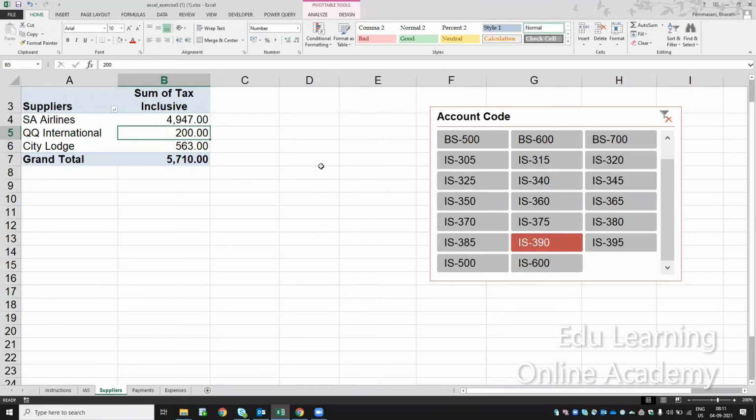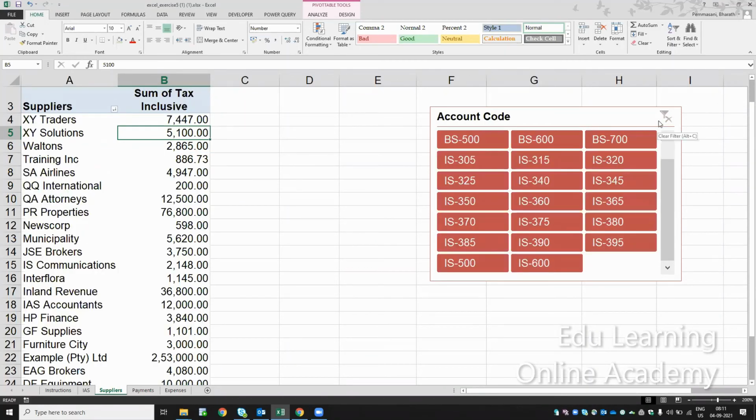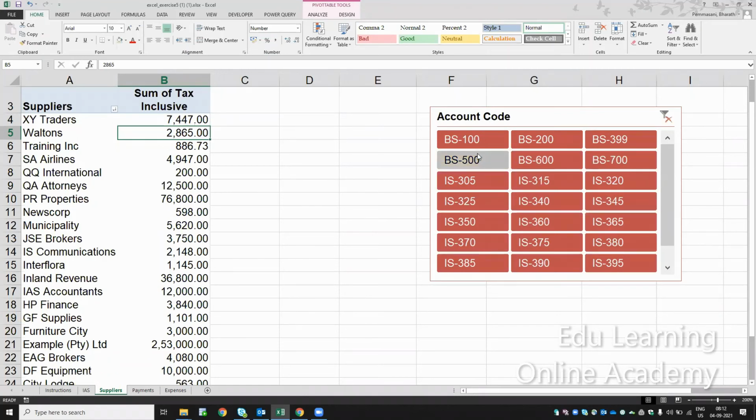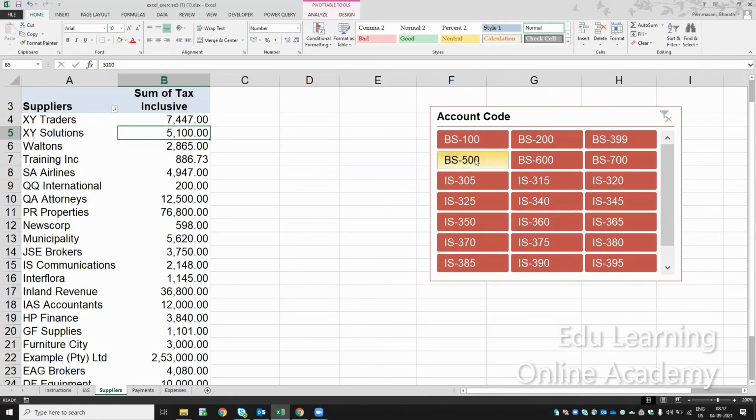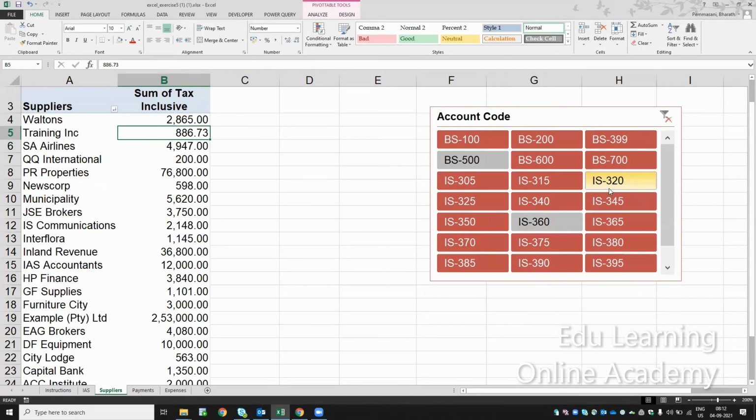I have one more doubt. In slicers, if we want to select only BS500 and IS360, those two, how do we do it? We can press Control and select them. Okay, with Control we can select any number of items, right? Yes, I've just selected with Control.